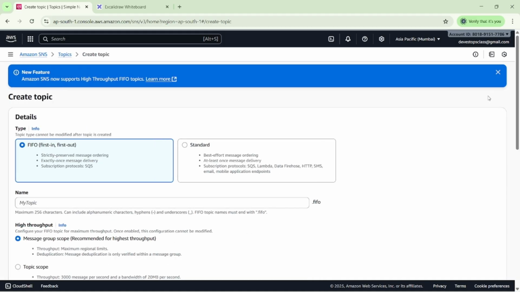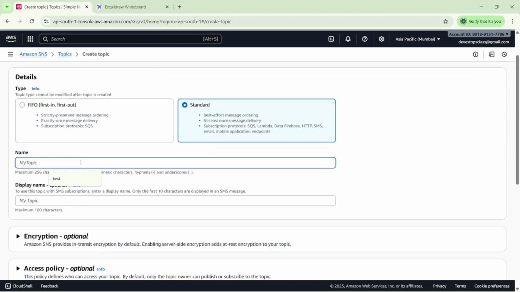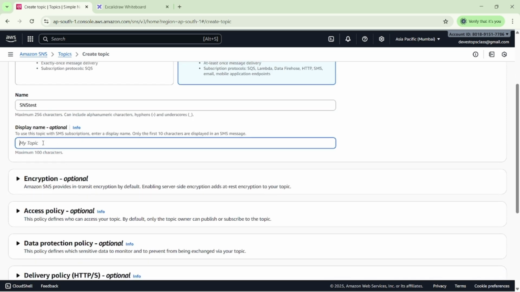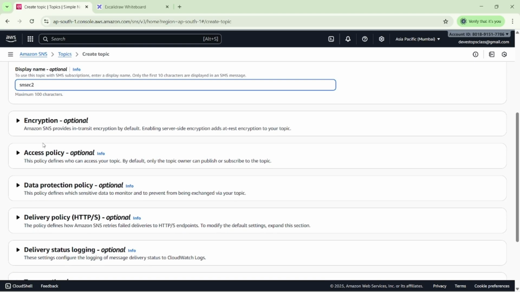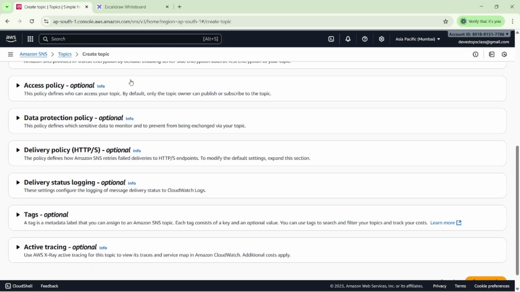Once I click on create topic, I go with Standard. This is the already created test. I'm saying this is my SNS test, and this is my name. The display name can be anything, so I'm saying SNS EC2. Then we have encryption, access policies, and data protection.